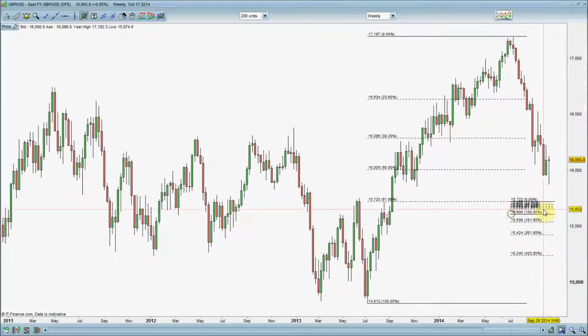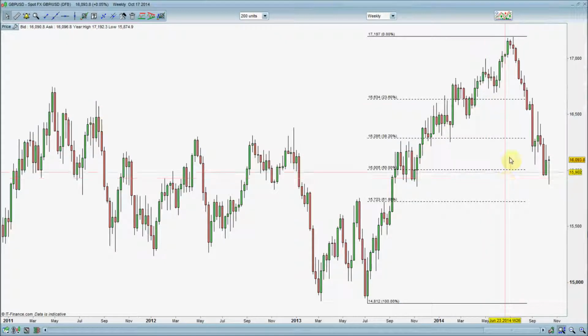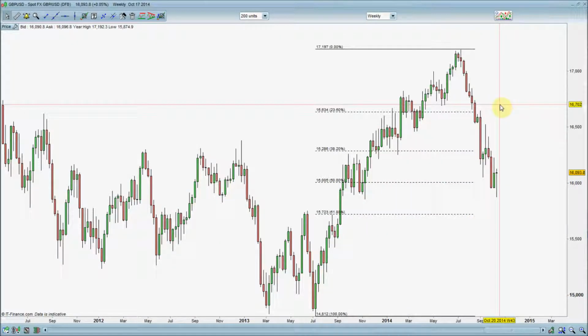But let's just hope that the MPC keep things afloat and we can stay above that 16,000 level. We really need to start, if we're going to take buys on this, we need to see that 16,100 level become strong support before we can do that, because we are otherwise leaving ourselves open for quite a fall. Okay, so really relying on that MPC vote on Wednesday to decide which direction we take on the pound. Okay, let's move through to the Canadian dollar.